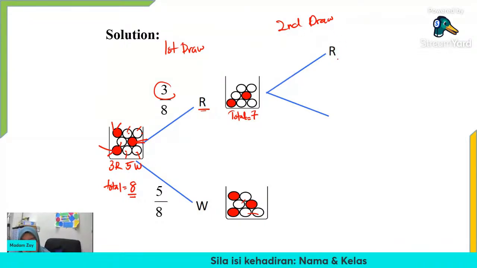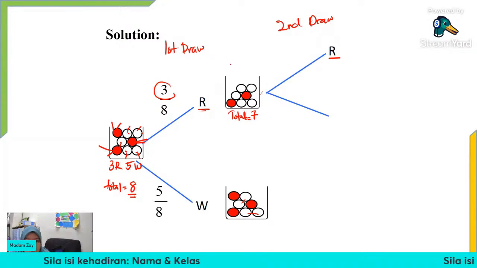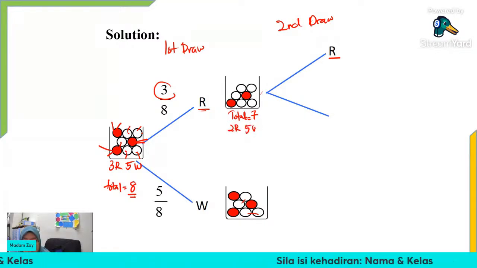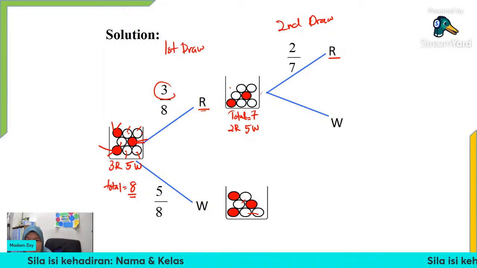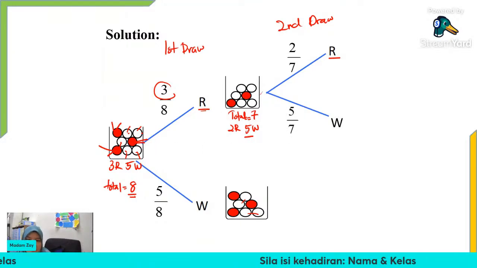So for the second draw, if we got red, what is the probability? What's left here? We have 2 red, 5 white. Okay, so to get red, the probability will be 2 out of 7. To get white, it should be 5 out of 7.